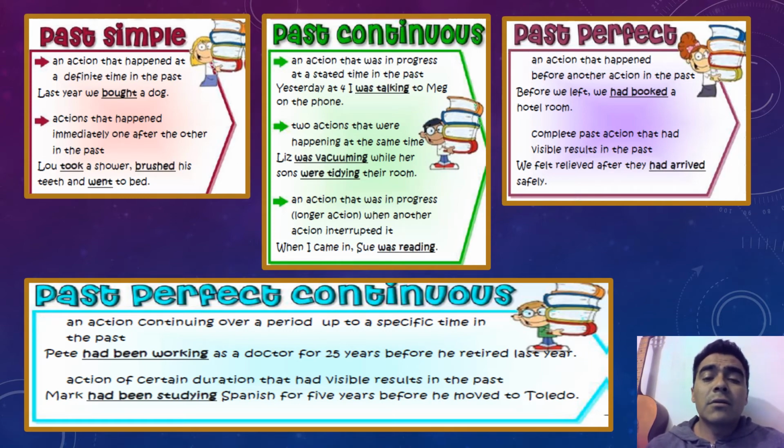Okay, for the past continuous, we have the auxiliary, the verb to be in past, both conjugations, was and were, and an ing verb. And this is because we want to mention an activity that was in progress at a specific time in the past. When we mix the past simple and the past continuous, we can use when or while. When mentions an activity that interrupts another action that was in progress, and when we use while, it's because we want to mention both actions that were in progress at a specific time in the past.